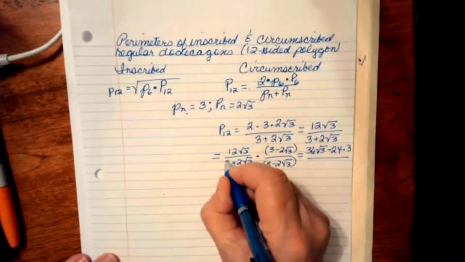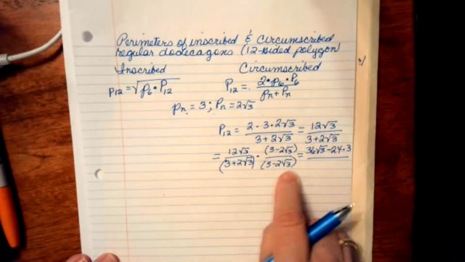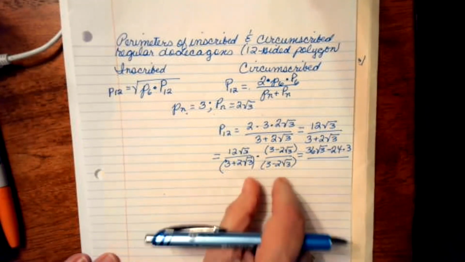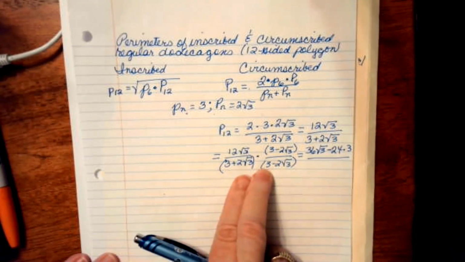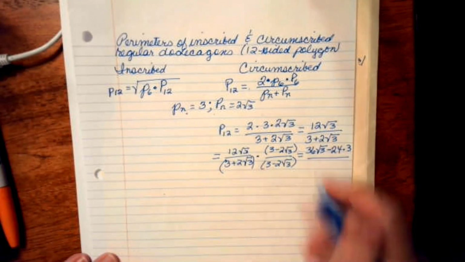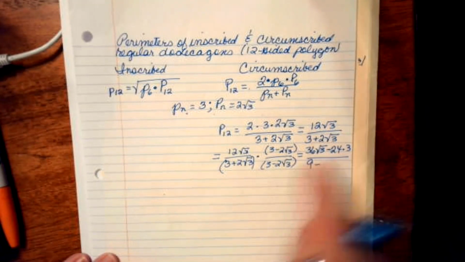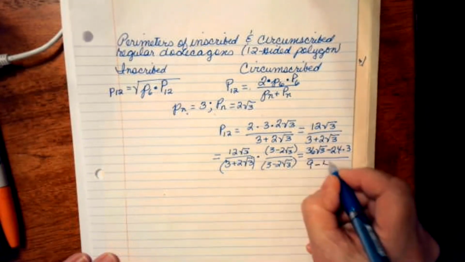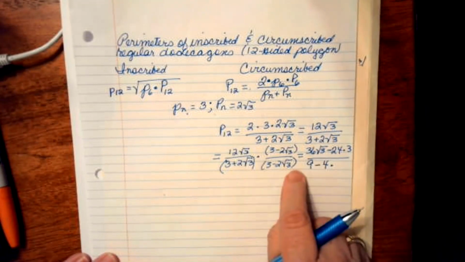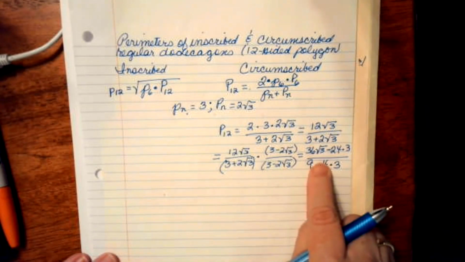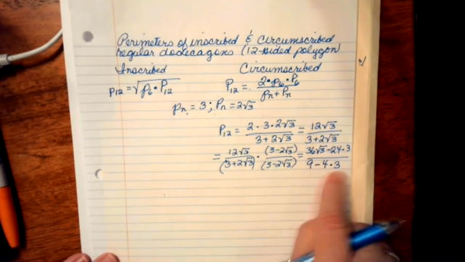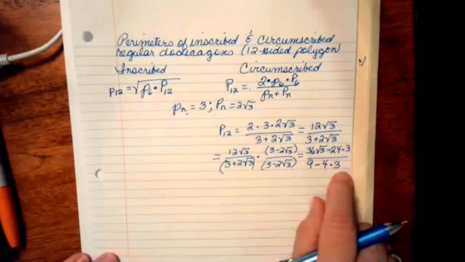Now remember, this is the sum of two numbers times the difference of the same two numbers. So my middle terms are going to subtract out. I'll get minus 6 square root of 3 plus 6 square root of 3. So I've got 3 times 3 is 9 minus 2 times 2 is 4 times the square root of 3 times the square root of 3 is 3. Now that's what's nice about rationalizing the denominators, because I'm going to get this nice integer as the denominator.